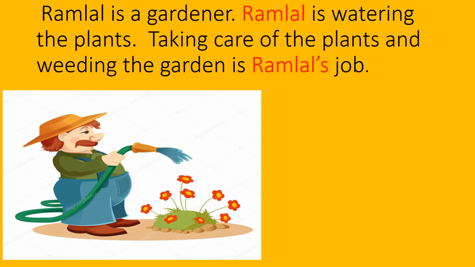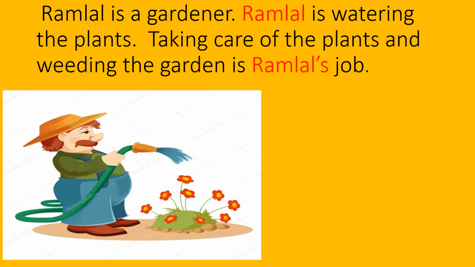Now again and again when we say the same name, it becomes rather boring. Do you know we can use some other word instead of this repeated name? Now let's start. Ramlal is a gardener.